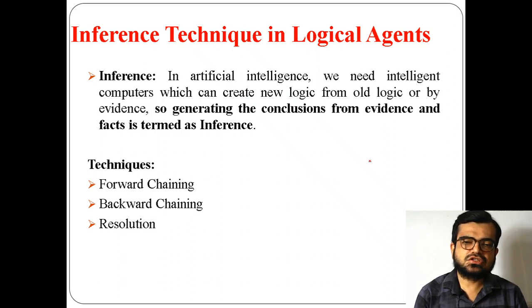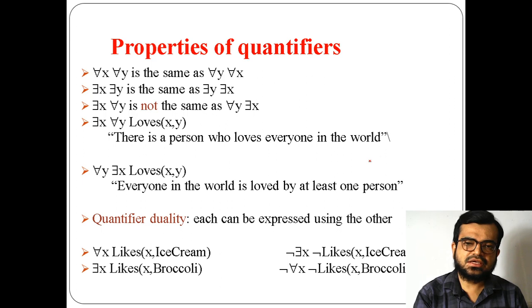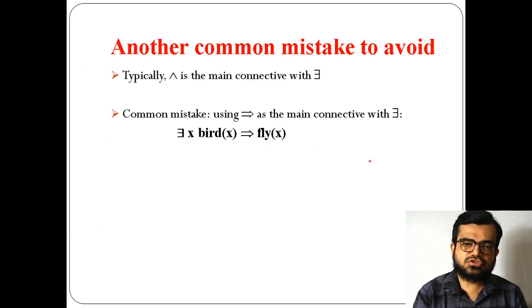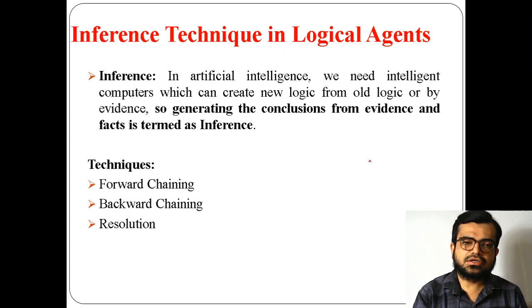In the previous session of artificial intelligence, we discussed the concept of first order logic, and before that we saw propositional logic. These logics are used in order to get the desired output that a given agent requires.